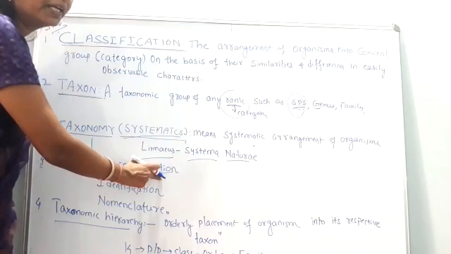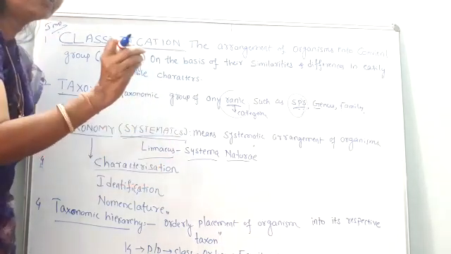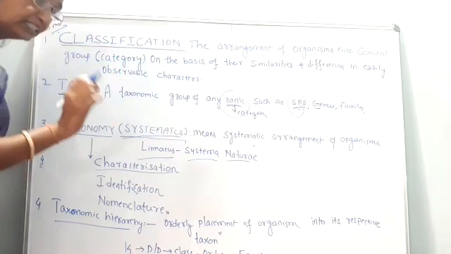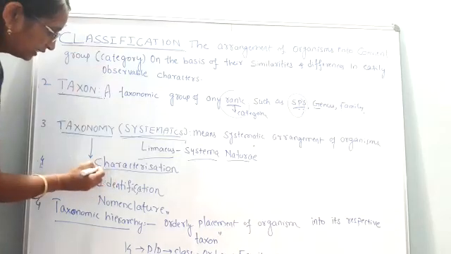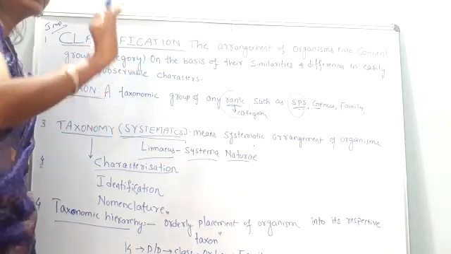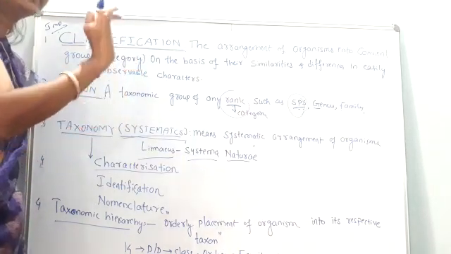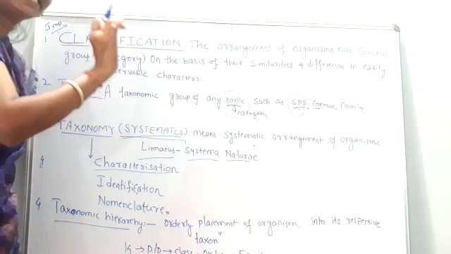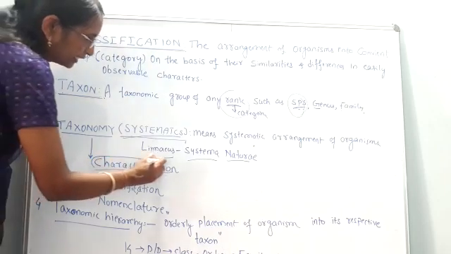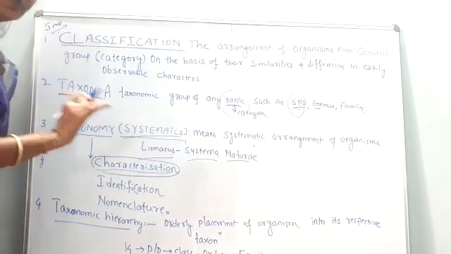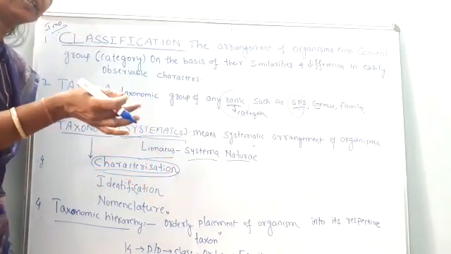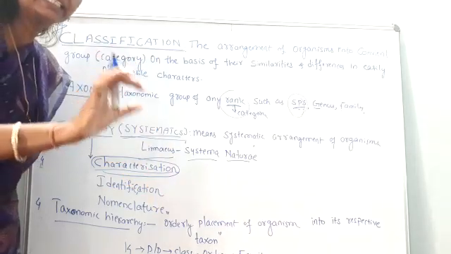For example, you have some salient features. You have some characters, behavioral characters. Likewise, plants also have some characters. So based on those characters, we describe them. Whether the plant is tall, whether the plant is dark, whether it has a root, shoot, whether it has flower, fruit, like that. So we just go on describing that plant. Similarly, we also describe the animal. You take any animal. If I discover that animal, I have to describe it. I have to give the characteristic features.